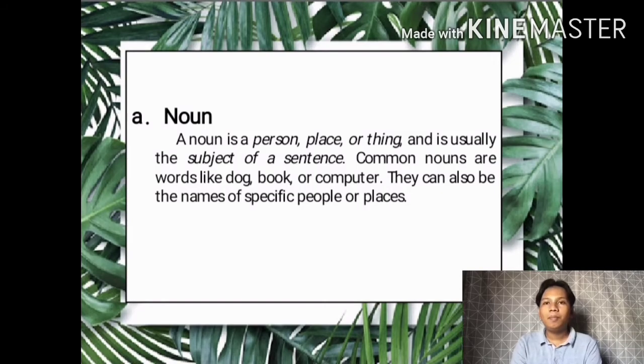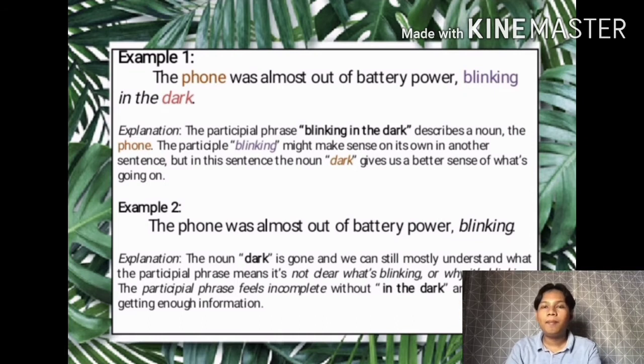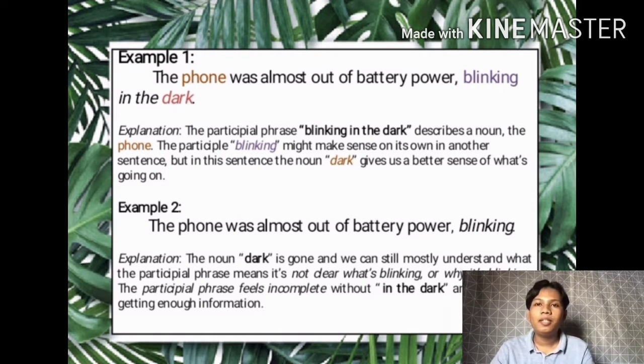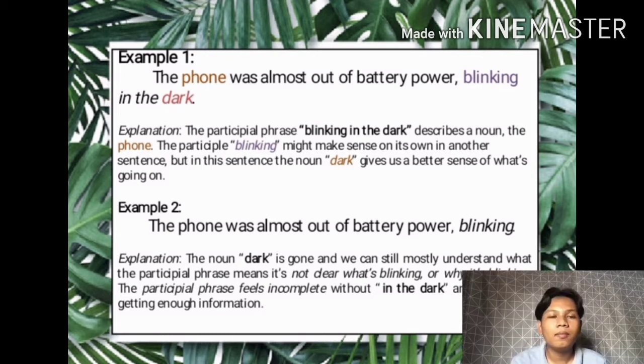A noun is a person, place, or thing and is usually the subject of a sentence. Common nouns are words like dog, book, or computer, and it can also be the name of specific people or places. For example, the phone was almost out of battery power, blinking in the dark. The phrase blinking in the dark from the example is the participial phrase. The word blinking might make sense on its own in another sentence, but in this sentence, the noun dark gives us a better sense of what is going on.